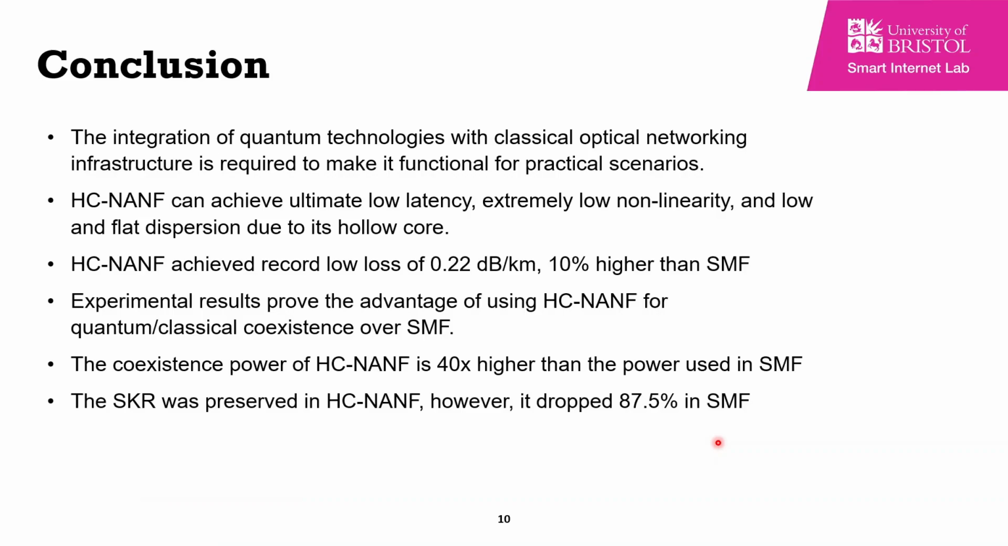Therefore, if the losses go down to a good level, and so far we saw that they went down from around 150 dB per kilometer to 0.22 dB per kilometer this year, we are on the right path. Experimental results prove that using the hollow core fiber for quantum-classical coexistence is much better than single mode fiber, even though the power in the hollow core fiber was 40 times higher than the power used in single mode fiber. The secret key rate was preserved in the hollow core fiber, whereas in the single mode fiber it went down by 87.5%.